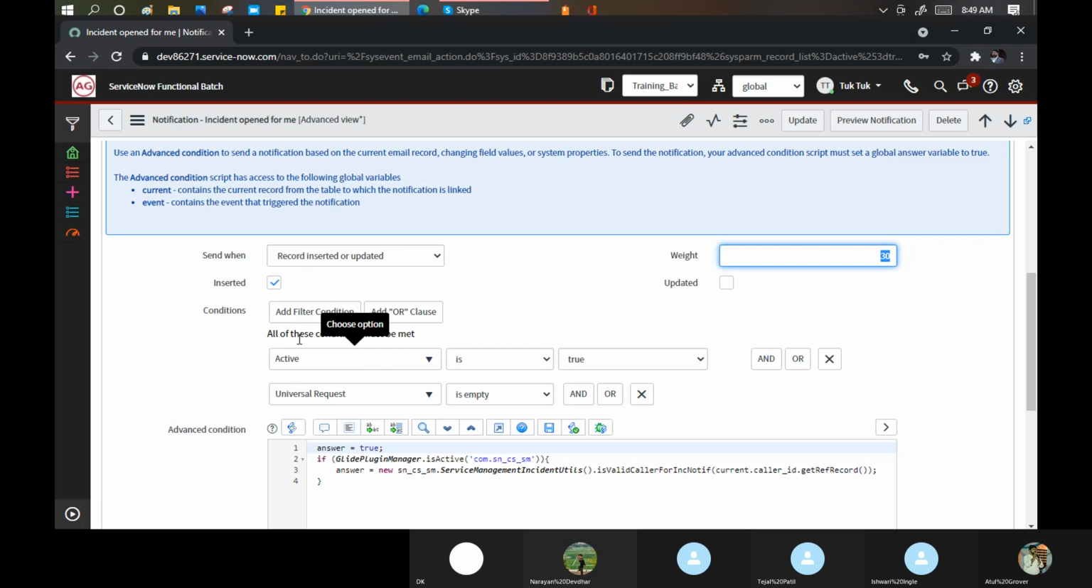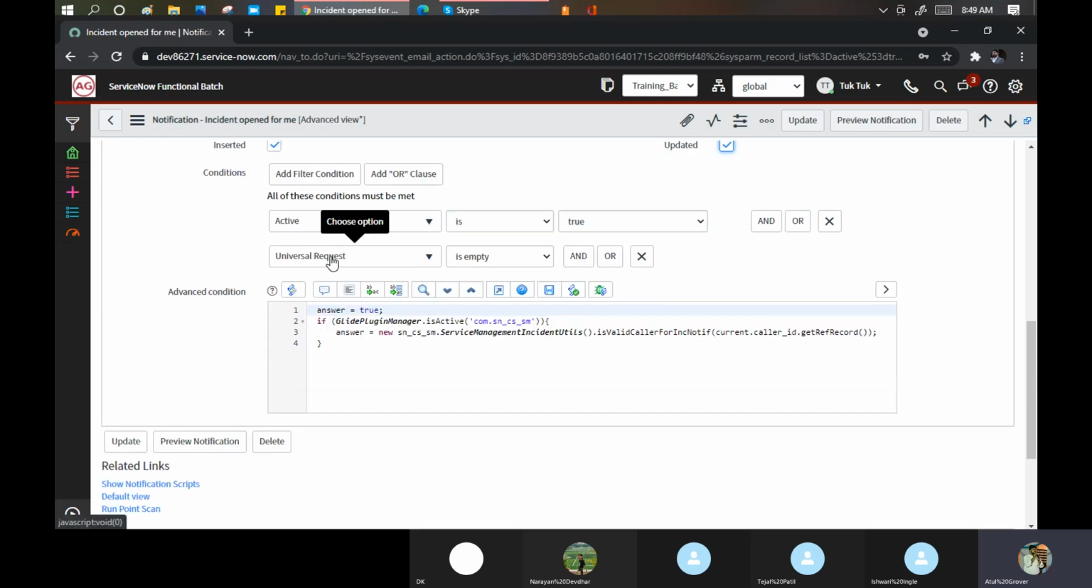Okay. What are the conditions? My incident should be active true. That is my only condition. If I say updated, I can put it on both because it's a checkbox. Active is true, I can put it. So whenever I update my incident record, then also this email will go out. Then they put some universal request option, and they are putting some code here. It's a service management code. I'm not much worried about this.